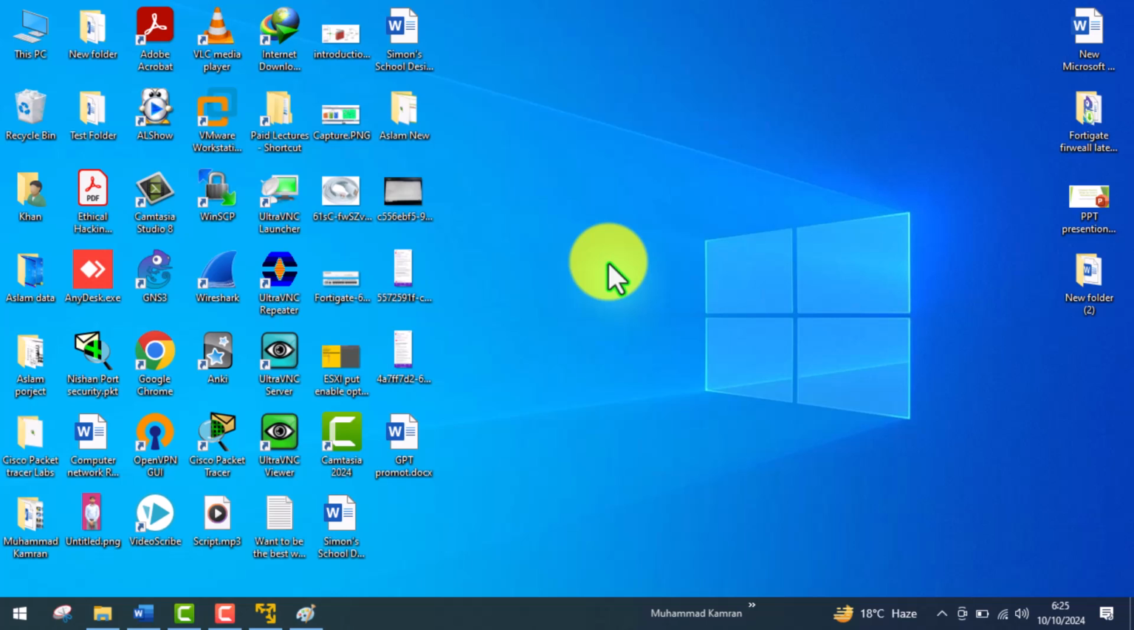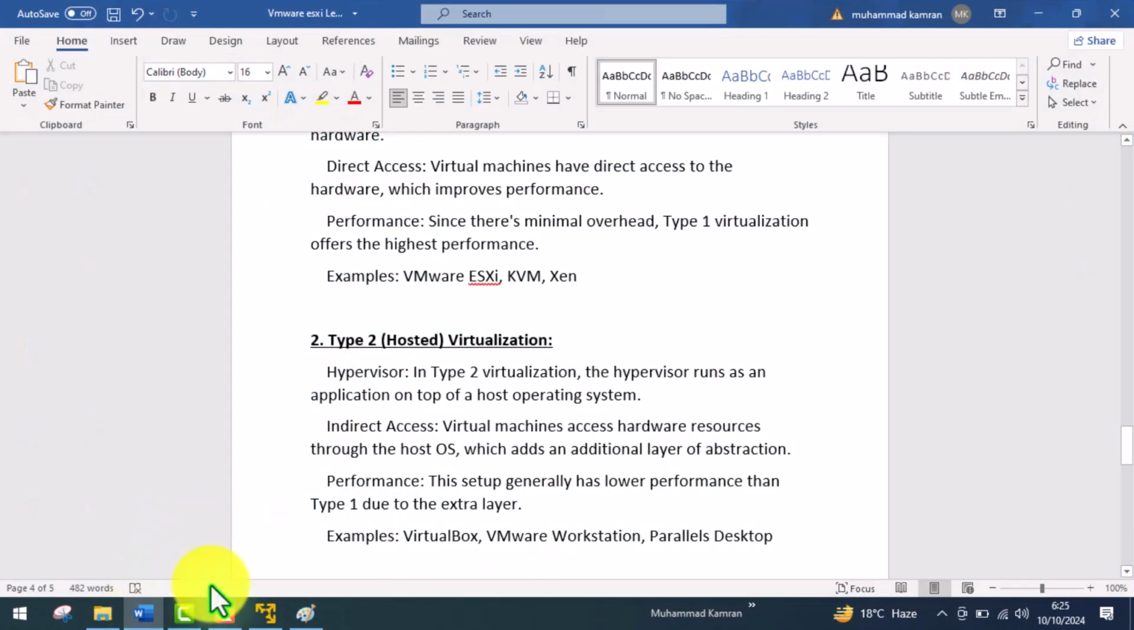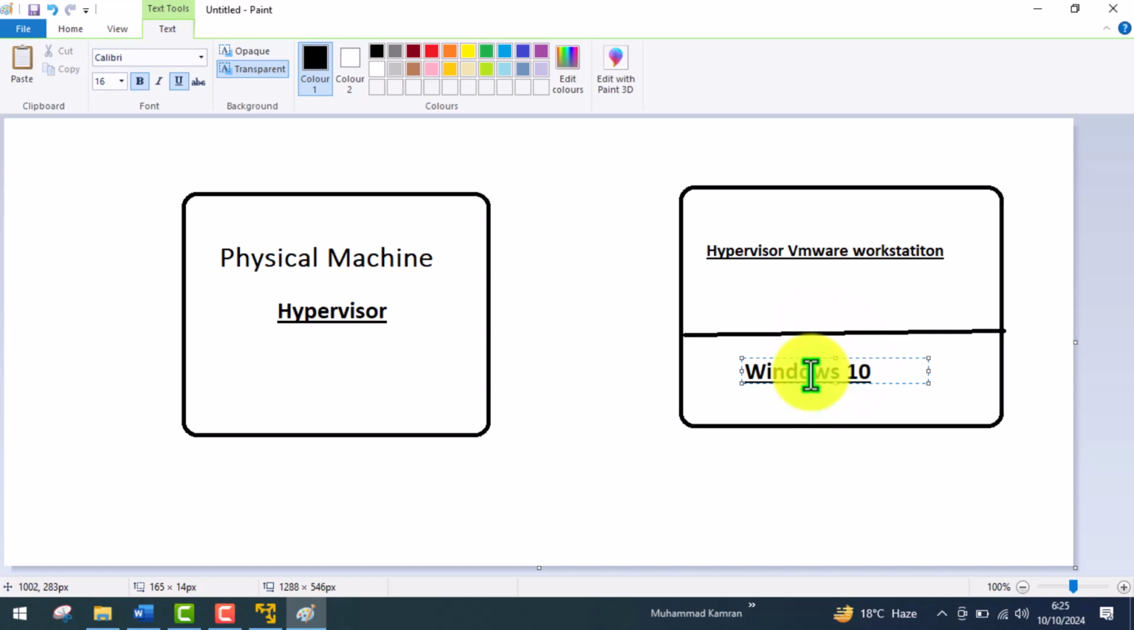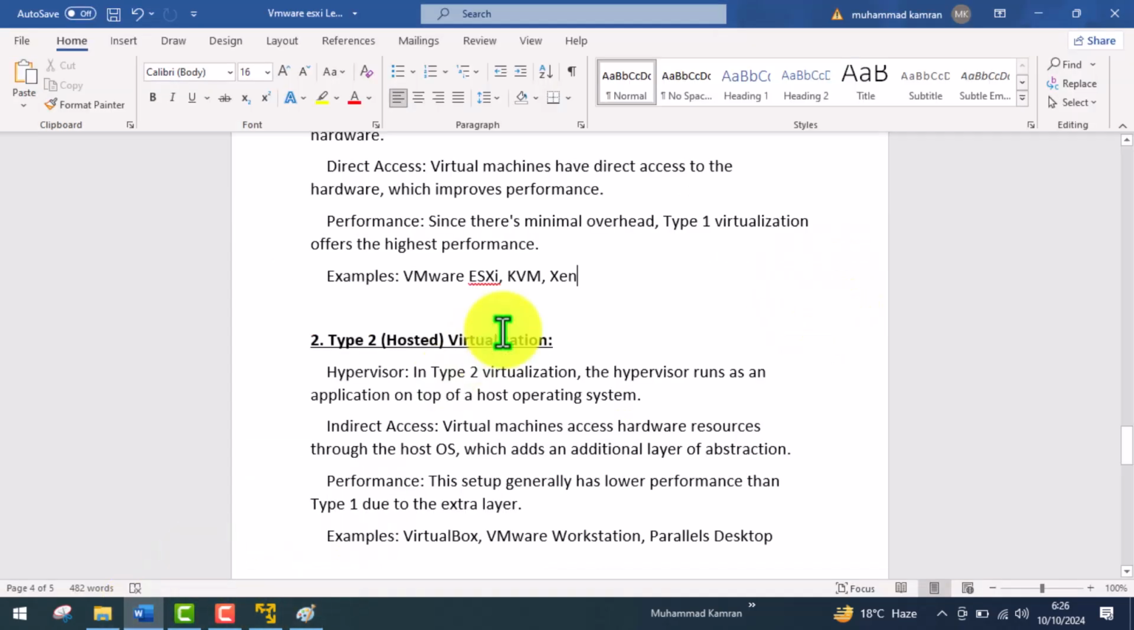And type 2 hypervisor is the hosted hypervisor. First of all, you need to install an operating system, Windows or any other like Linux or Mac. You can install any operating system on your machine, and then you need to install VMware Workstation. This we call the hosted hypervisor. This is called bare metal hypervisor, and this is called hosted hypervisor. So we have two types.